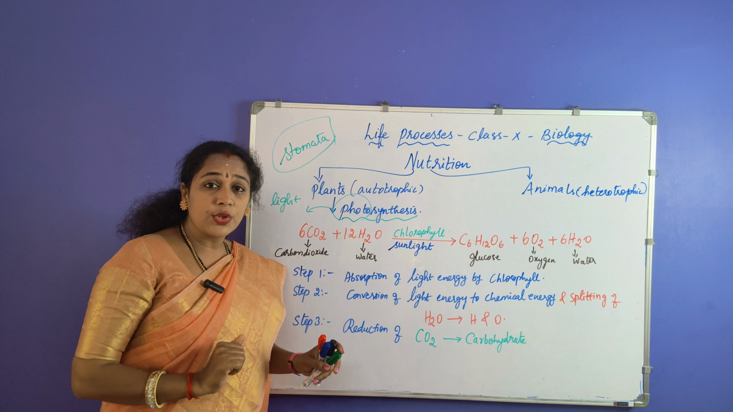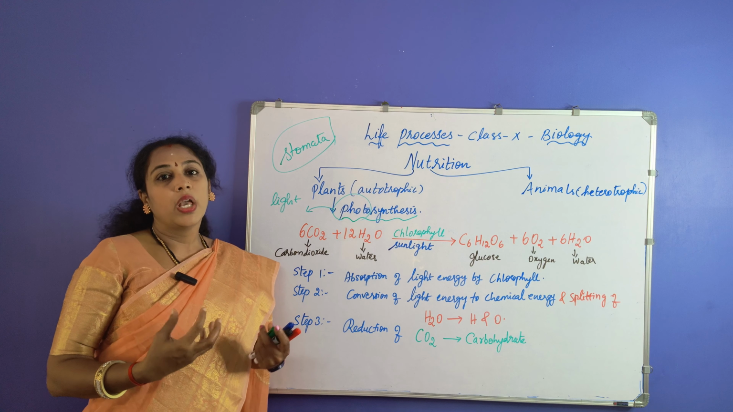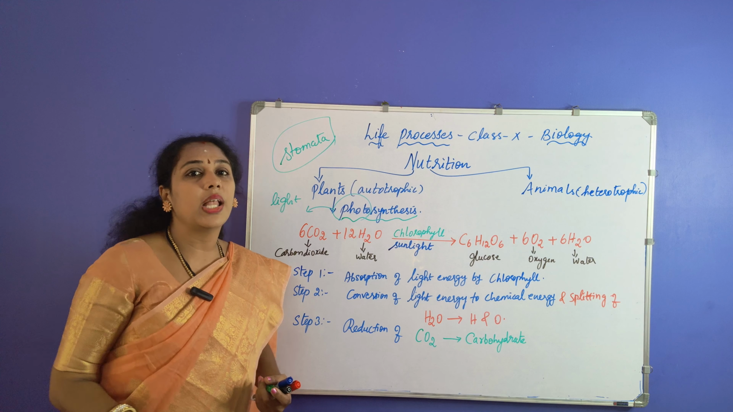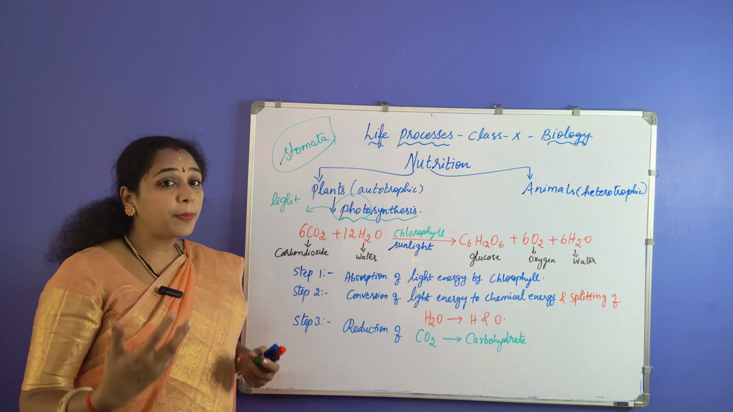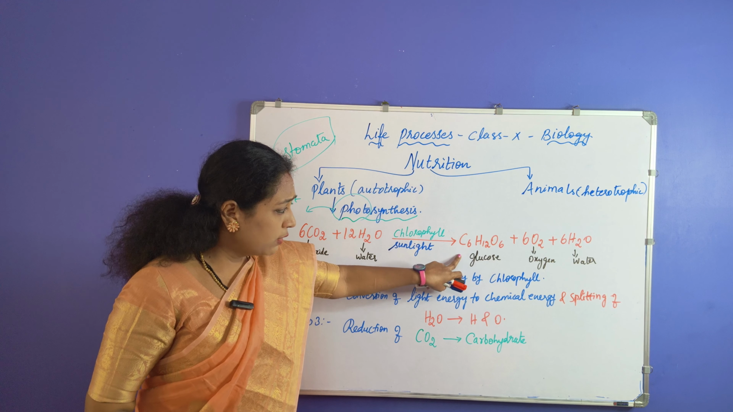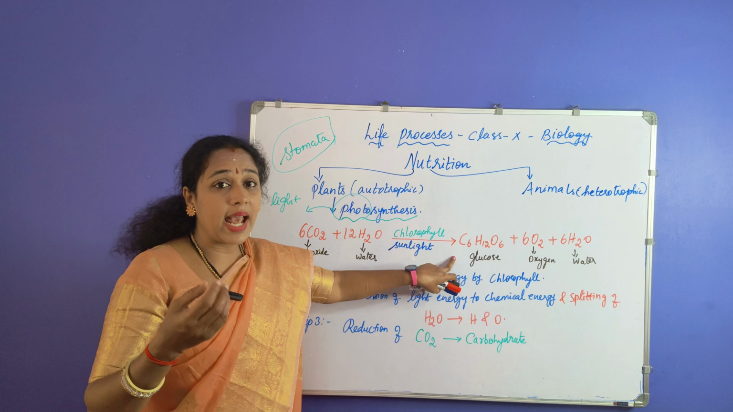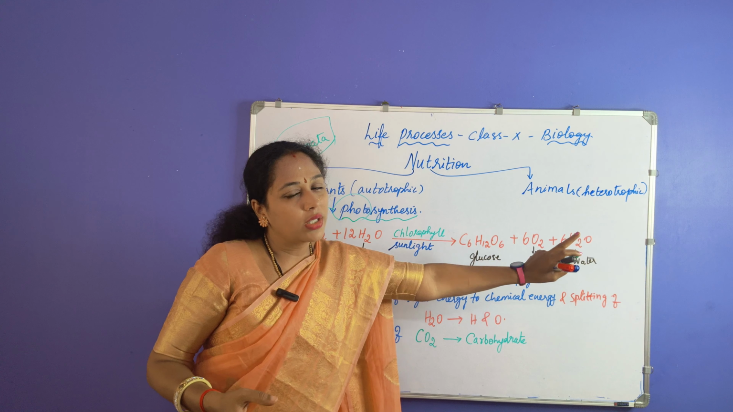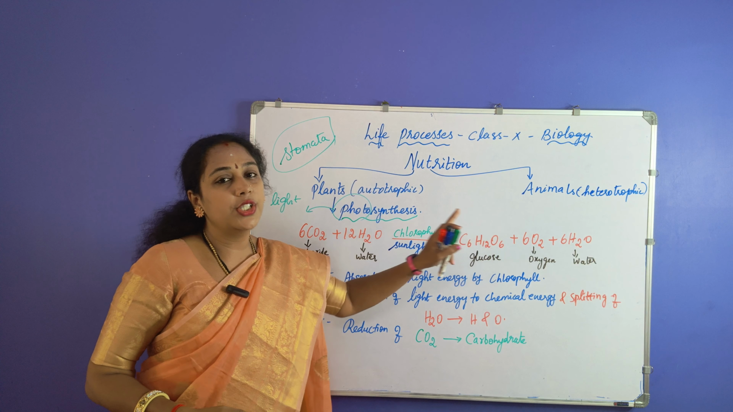And what is the role of this chlorophyll pigment? It captures or absorbs the light energy and converts this light energy into chemical energy. And as a result, what is the product produced out of all these things? It produces glucose, and that is the end product, and it also releases oxygen and water as the end product of this overall photosynthesis process.